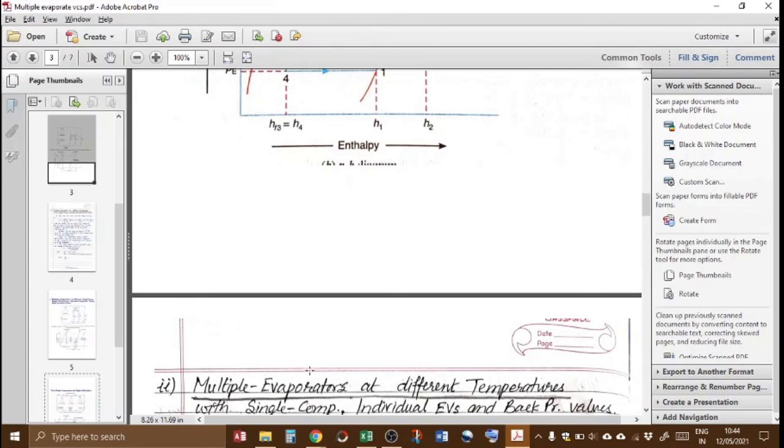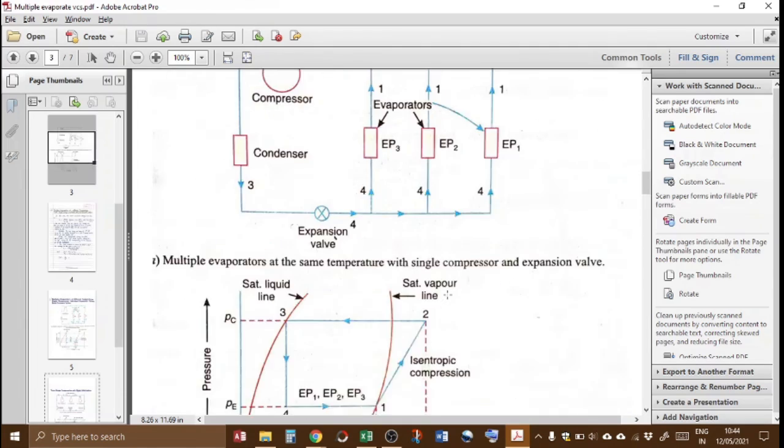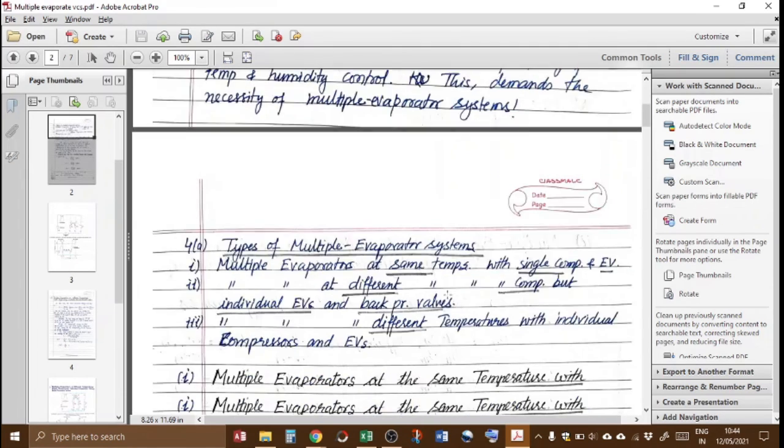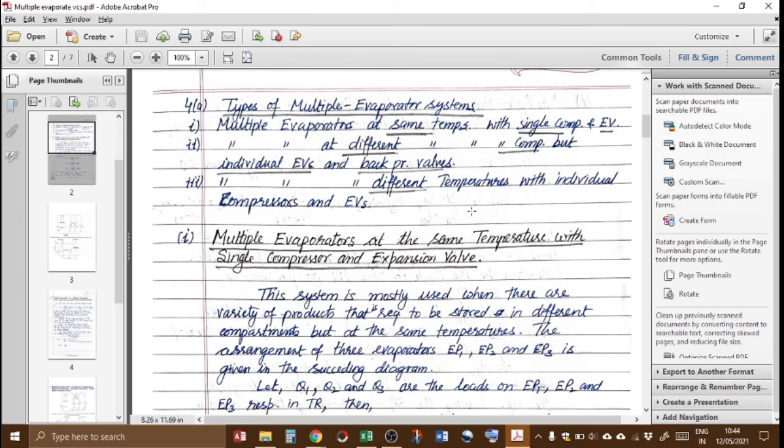Okay, the last one, I could not scan it. So in the last case, in the last part, the difference is that we have an individual compressor and individual expansion valve for each and every evaporator coil. So in this configuration, the benefit is that since we have mounted an individual compressor, we can maintain differential pressures.